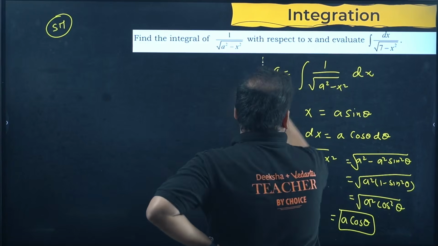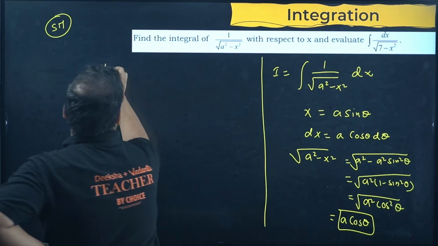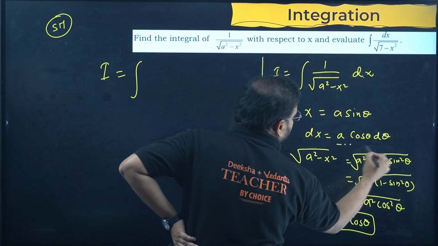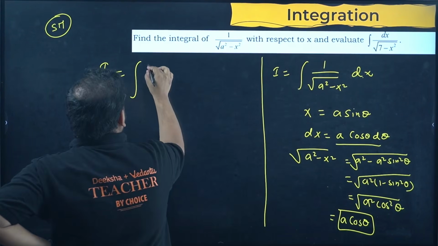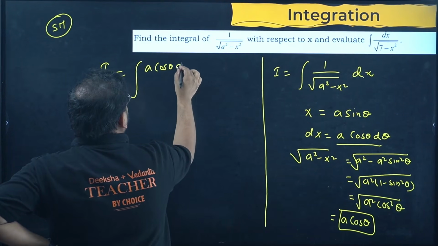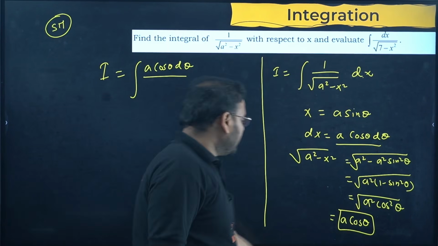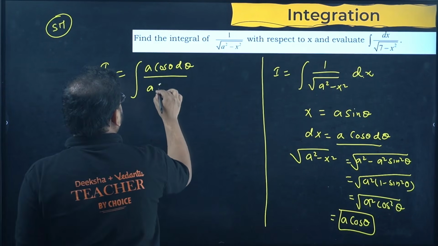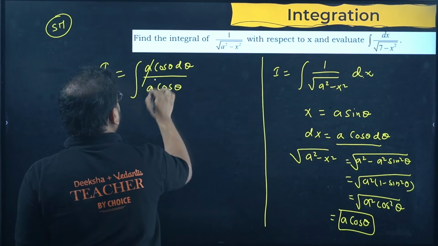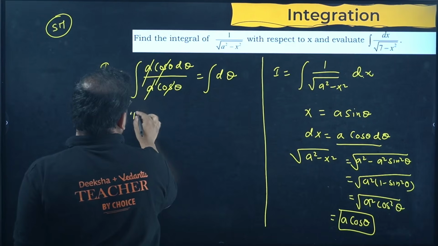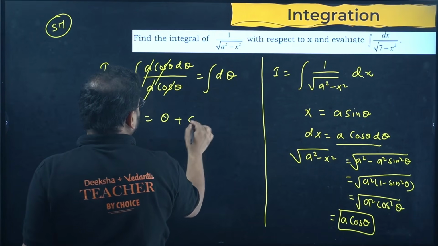The integration transforms: numerator dx becomes a cos theta d theta, and the square root is again a cos theta. So a cancels, cos cancels. The answer is the integration of just d theta, which is theta plus c.